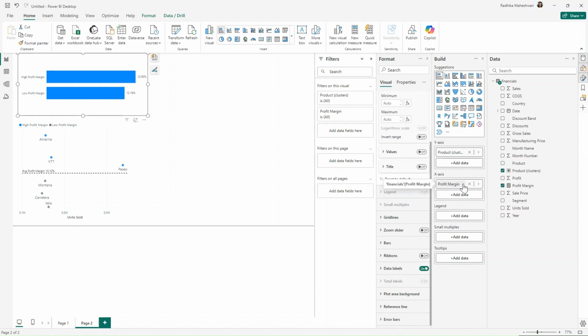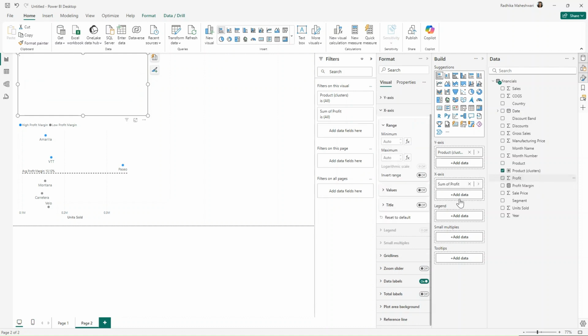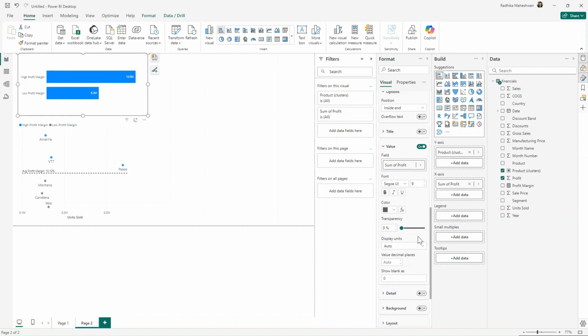Instead of profit margin, in the challenge it is profit, so I will remove profit margin and get profit in here. And now for data labels, we need this in the inside end. And let's just increase the size of these data labels to 12.